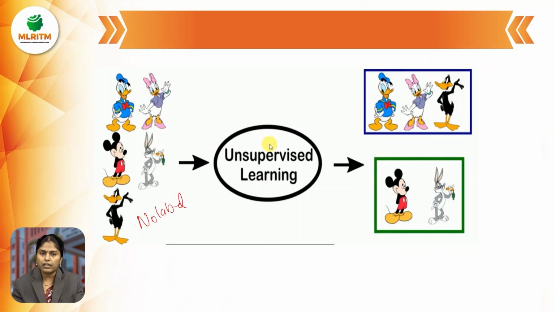Whereas in supervised learning, we give the labels, send them to the supervised model, there is some training on the data, and we get the predictive output. Whereas in unsupervised learning, there is no label. Just by seeing the characters, identification is done, and we separate what figures are there. We just separate these particular things.